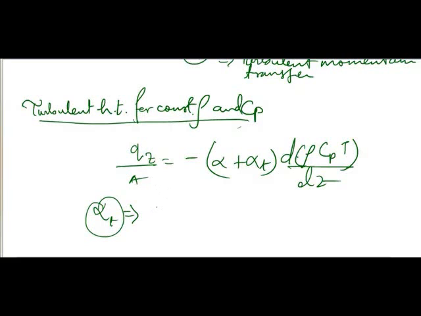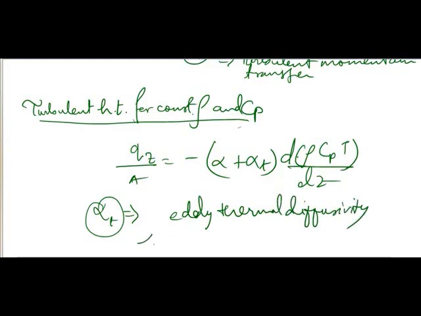Its unit is meters squared per second. And alpha is simply the thermal diffusivity.